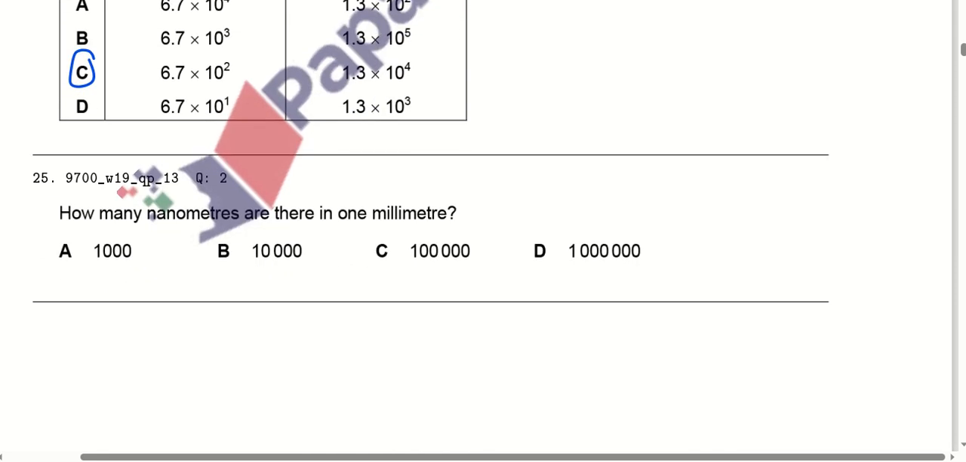How many nanometers are there in 1 millimeter? That comes out to be option number D is correct here, okay?